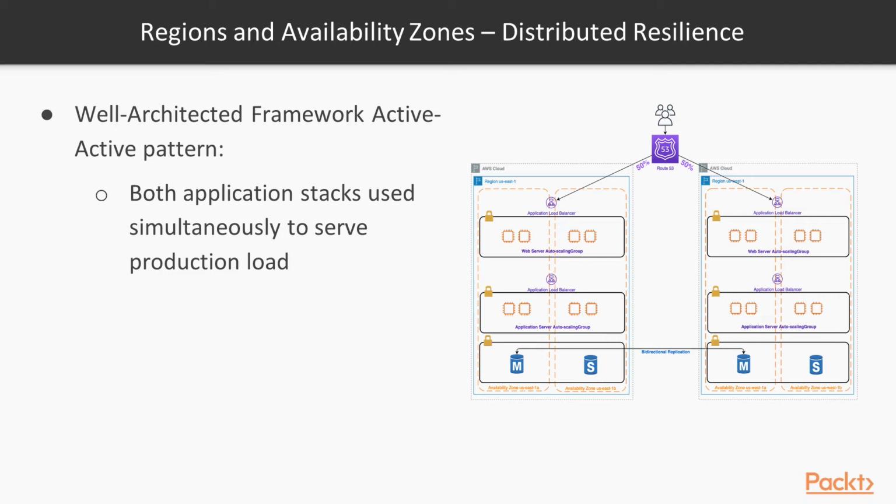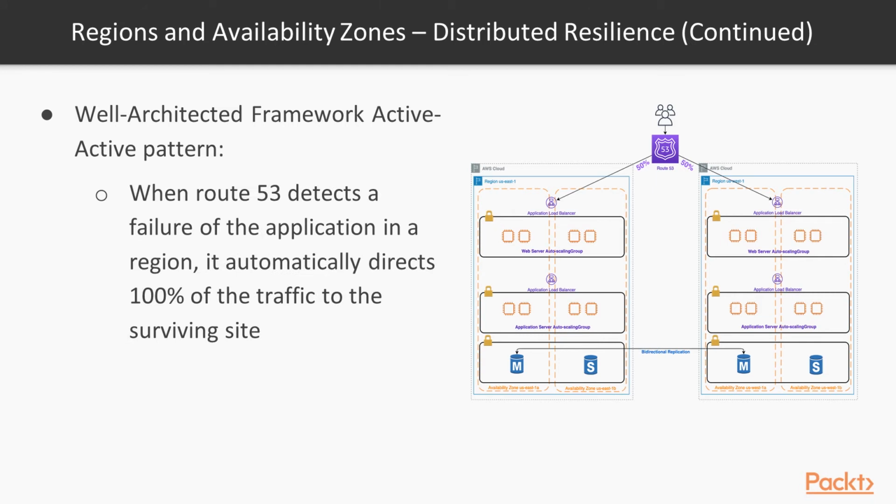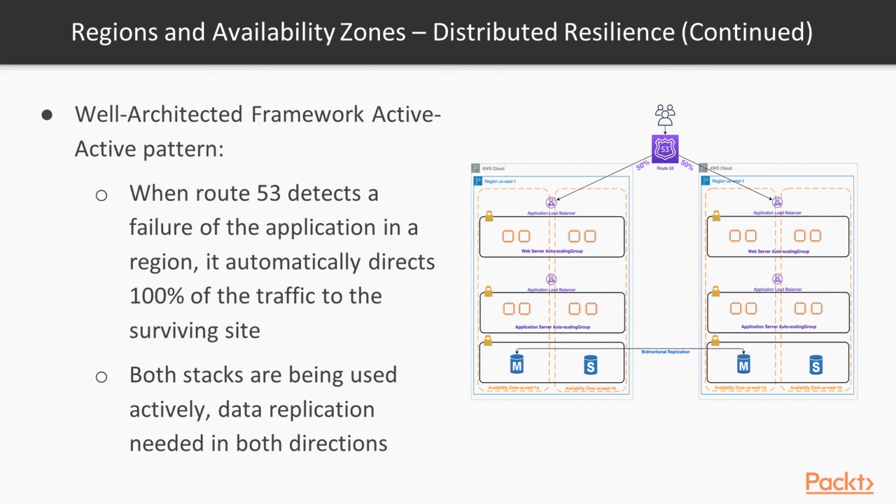And they keep each other in sync by having bidirectional replication between their master databases. And Route 53 is splitting that traffic 50-50. So when Route 53 detects a failure of the application in one of these regions, it'll automatically direct 100% of the traffic to the surviving site or surviving region. And so both stacks are being used actively.